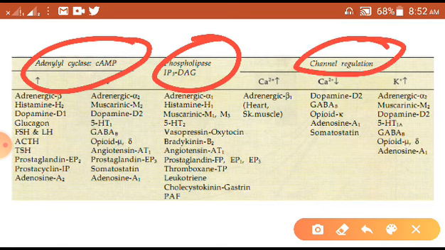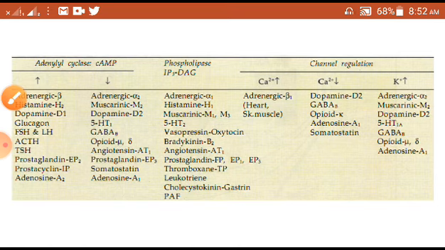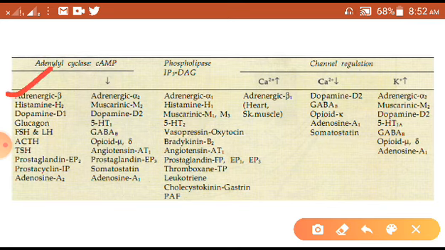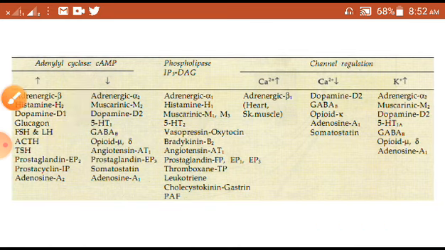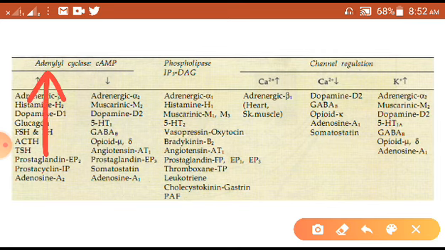If you see the adrenergic beta receptor, histamine H2 receptor, dopamine D1 receptor, glucagon, FSH and LH, ACTH, TSH, prostaglandin EP2, prostacyclin, and adenosine A2, all these drugs and their receptors are activating adenylyl cyclase.